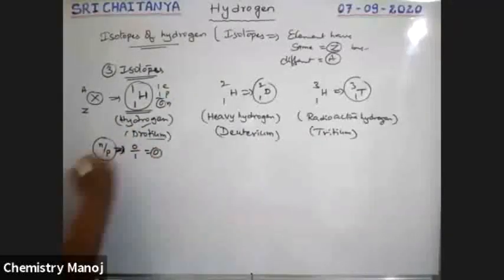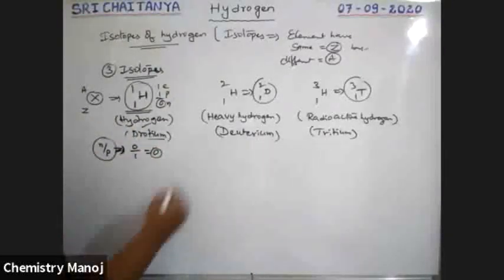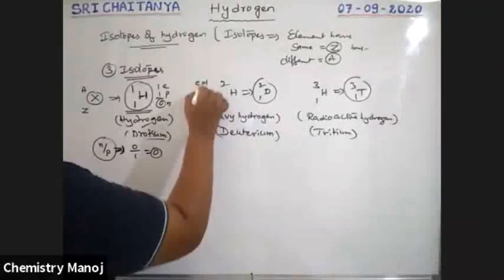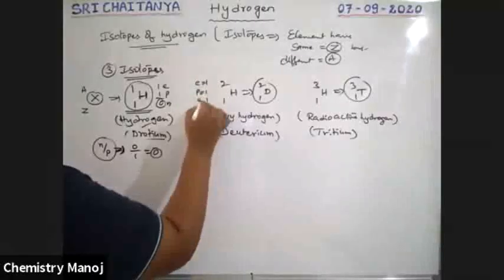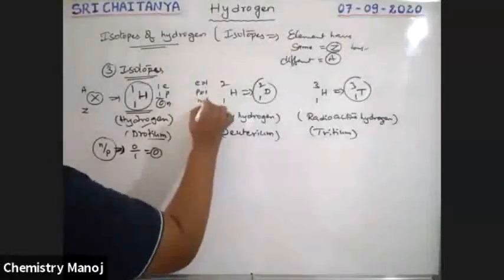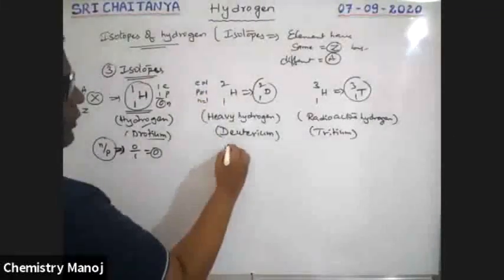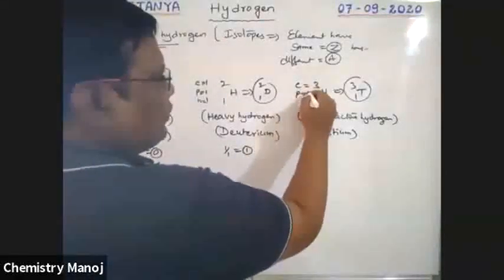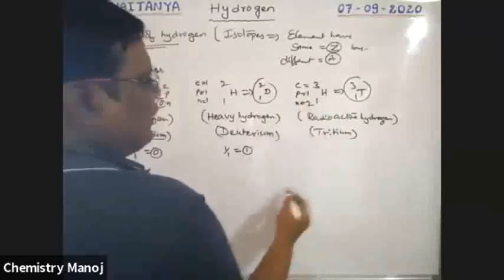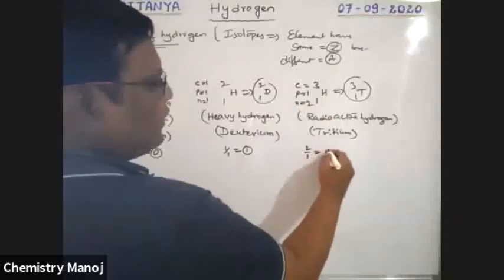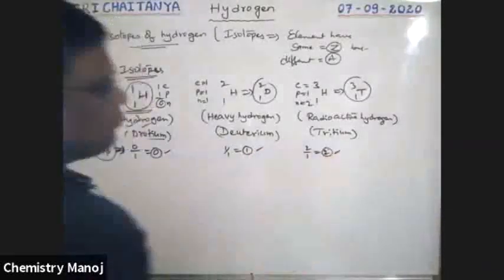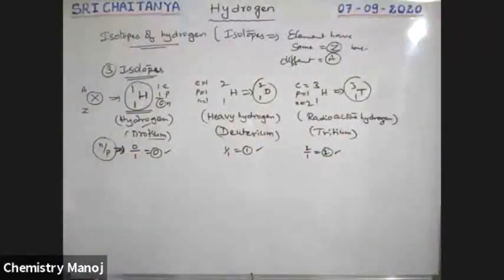Here 1 electron, 1 proton, 1 neutron. Therefore, N by P ratio is 1 by 1, which is equal to 1. Here 1 electron, 1 proton, 2 neutrons. Therefore, N by P ratio is 2 by 1, which is equal to 2. So N by P ratio is 0, 1, 2.